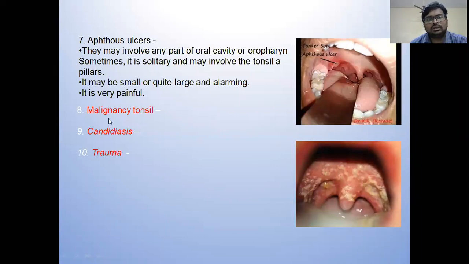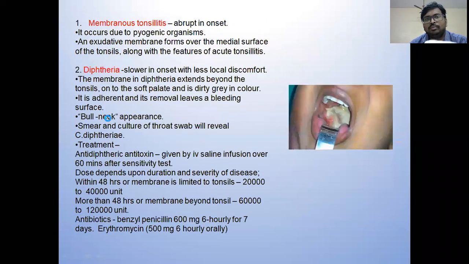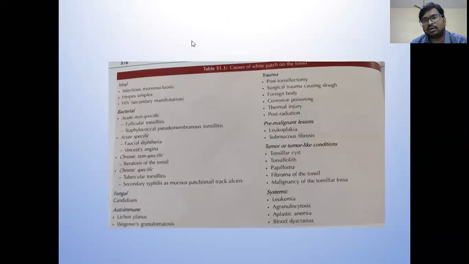So when you get an essay, they'll ask you to enumerate the conditions where there is a membrane on the tonsil. So we have to write all these conditions, and they may ask to expand or talk in detail about one or two conditions.